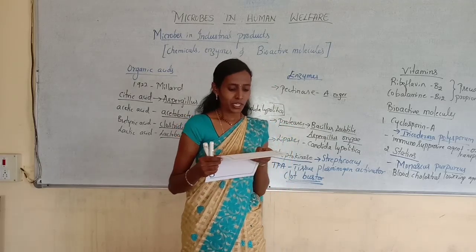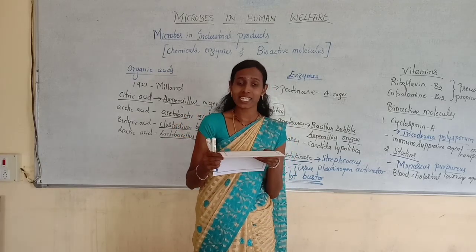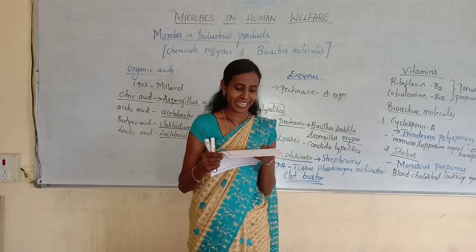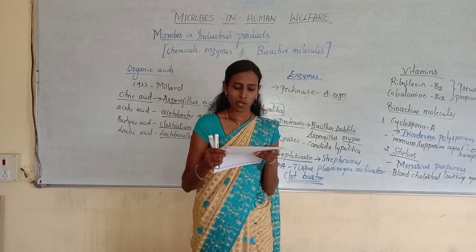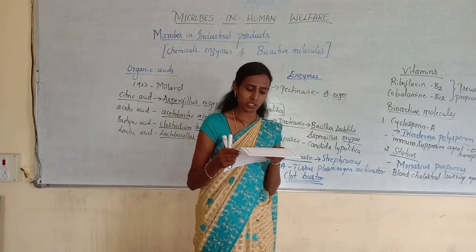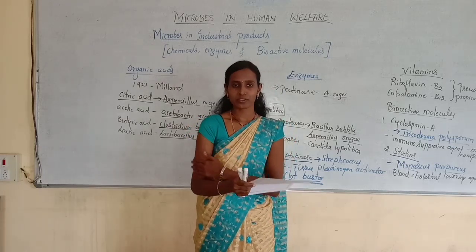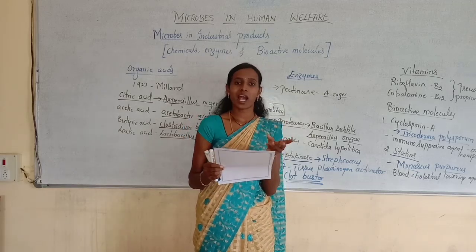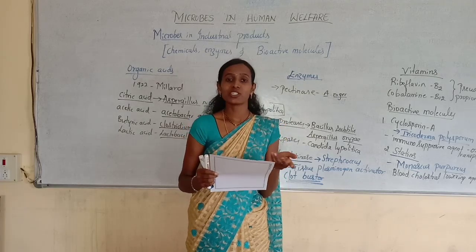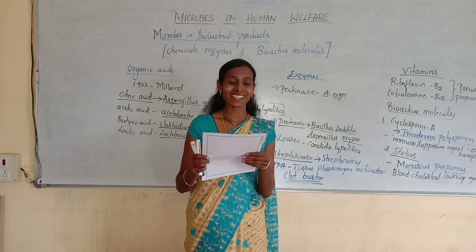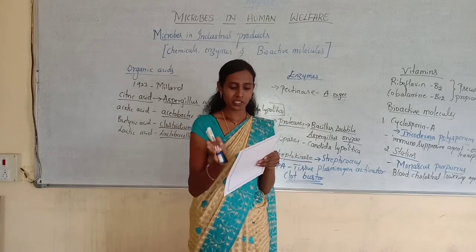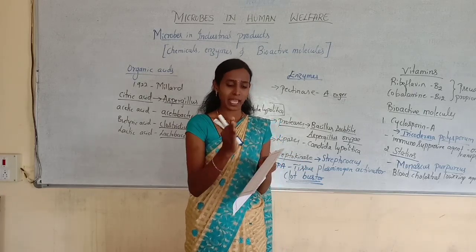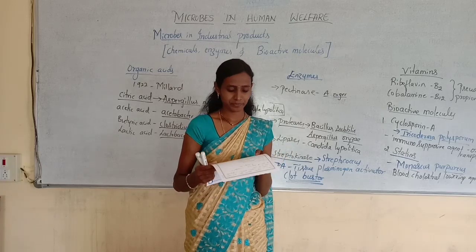Next, third question. Which cheese is commonly referred to as hard cheese? Option A cheddar cheese, option B roquefort cheese, option C camembert cheese, option D cottage cheese. While explaining about cheese, I told you about soft cheese, semi-hard cheese and hard cheese. Here hard cheese is called cheddar cheese. So cheddar cheese is a hard cheese, and it can be cut into pieces.